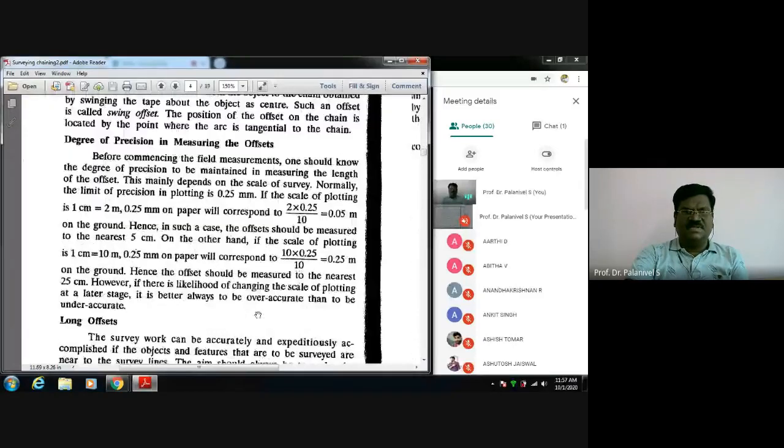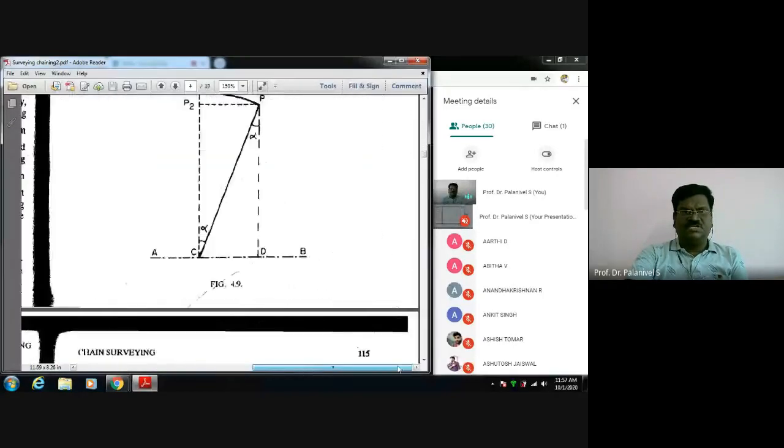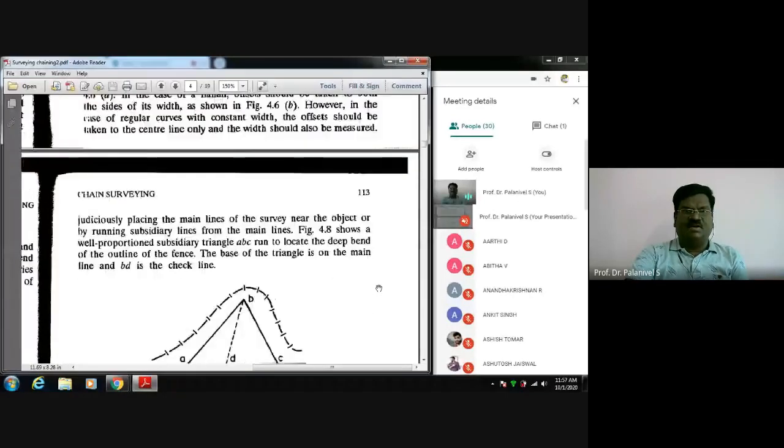This is not necessary, because in the textbook I have scanned everything. I have scanned all the pages.